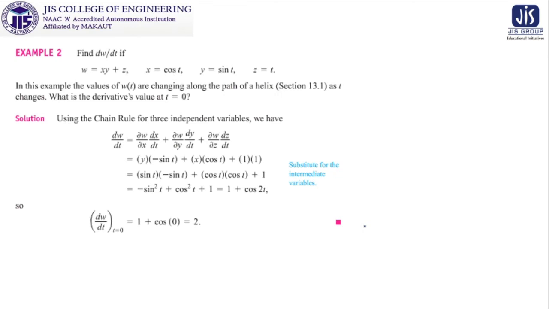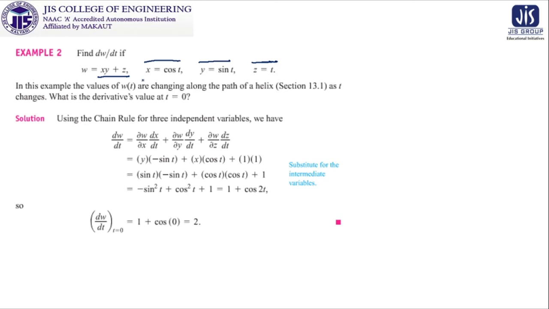Now we are entering into the second example. It tells us that we have to find dw/dt again, and the expression of w is not given in terms of t, it is given in terms of x, y and z, where x, y and z are each given in terms of t. Clear? So just as in the last slide, we have learned the chain rule for functions of three variables, and we have to apply it over here.